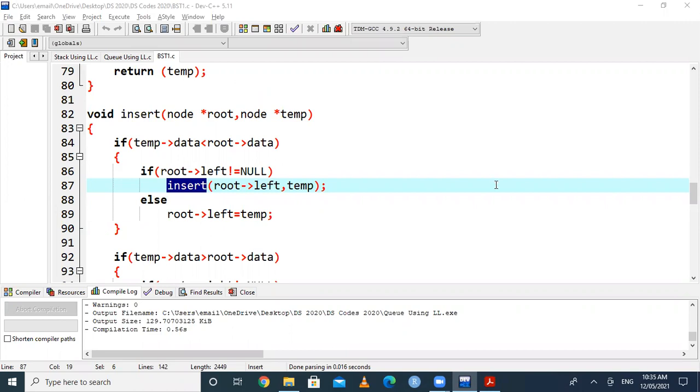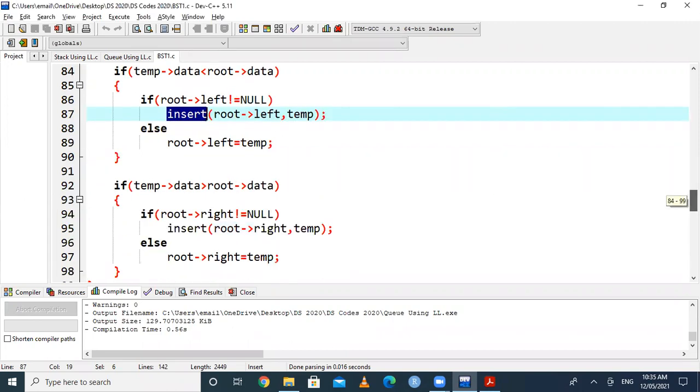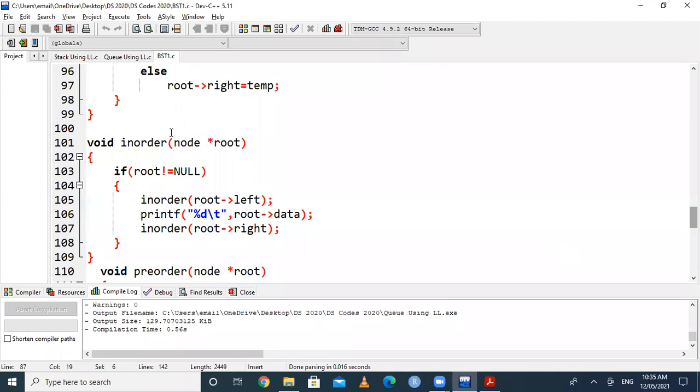Similarly, there are the definitions of in-order, pre-order, and post-order. In the case of in-order, the in-order function is called again, which is again an example of recursion. The sequence for in-order is left, root, and right. We go to the left side first, then visiting the root, which is similar to printing the data of the root, and finally we go in-order to the right side.